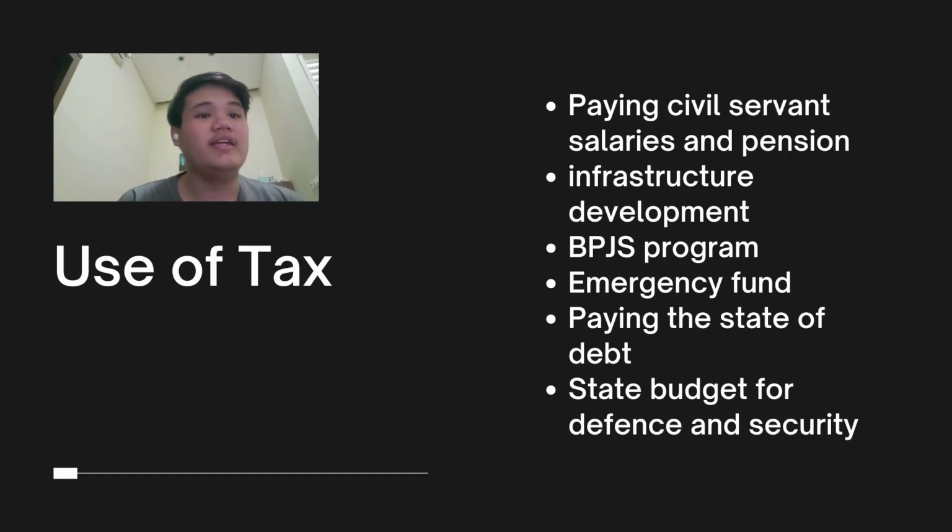So there are four main functions of taxes. The first one is budgeting. Budgeting is used for building and developing facilities like education, health, infrastructure, and other public services. The second one is organizing. Taxes can be used as a tool to regulate and implement government policies in the socio-economic area, like charging zero tax for exports, therefore encouraging Indonesia's export capacity in the international market.